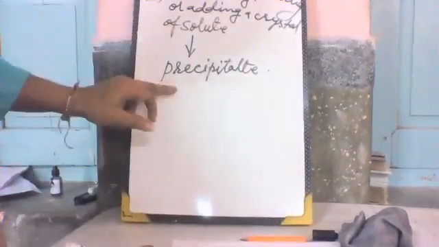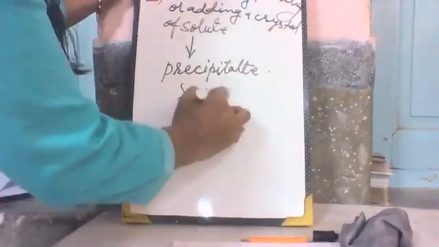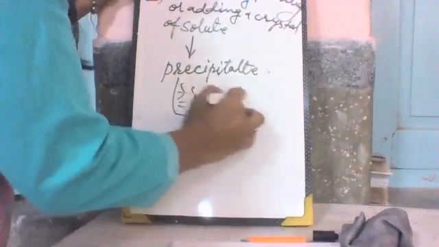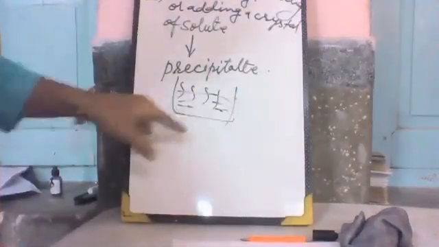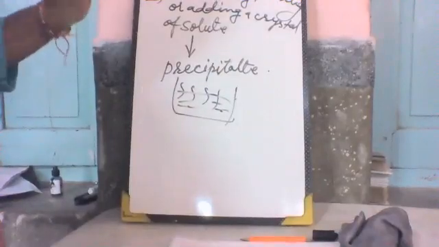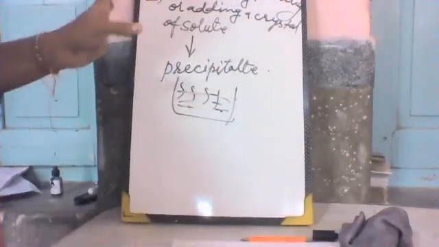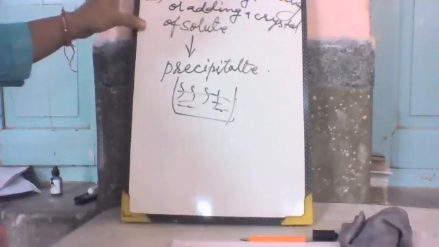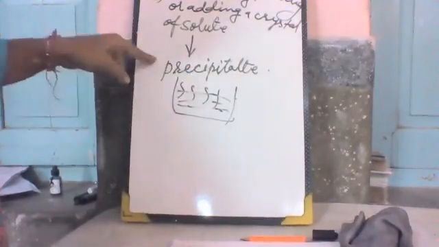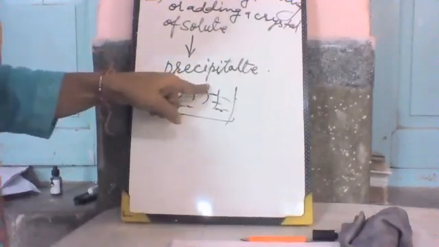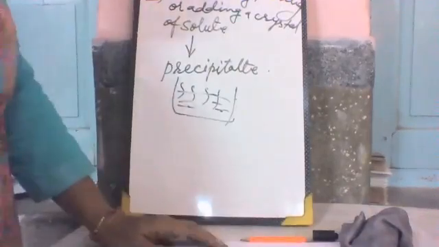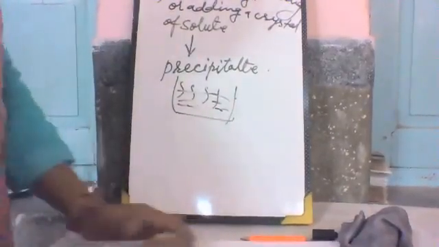It changes into precipitate. Some insoluble parts we can see in the solution, and this is known as precipitate. So on adding a small amount of solute, or shaking, stirring, or anything we can do, the extra amount of solute can come out in the form of precipitate. This is all about the supersaturated solution.